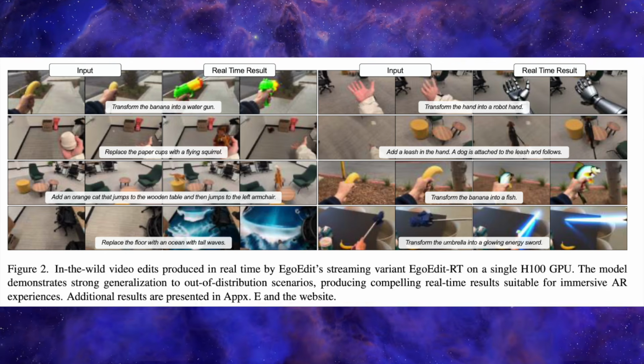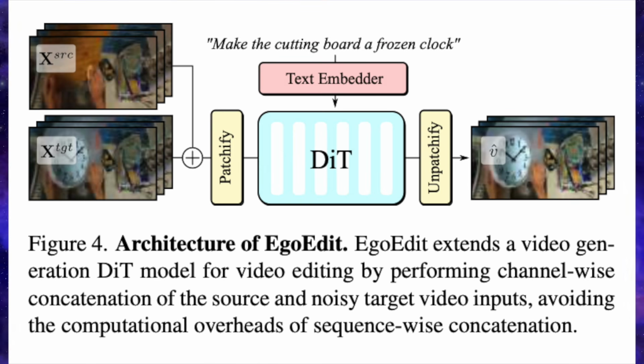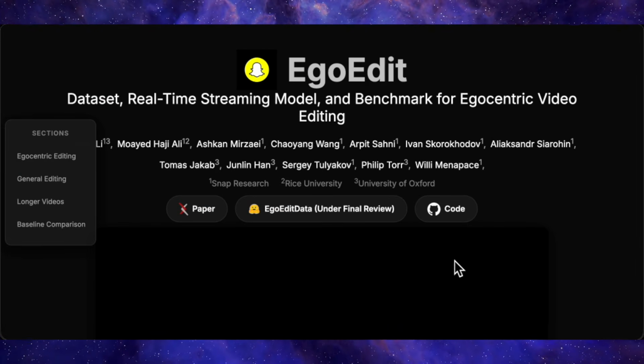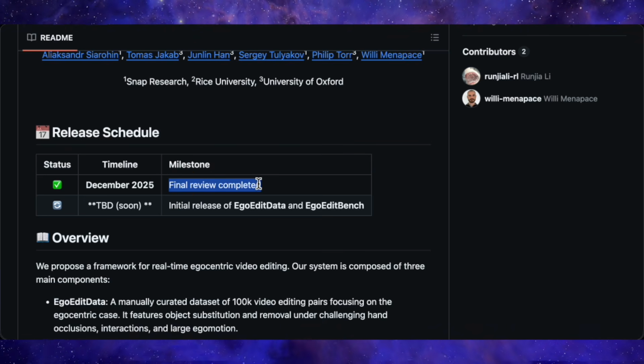The model conditions on both the noised target video and the original source video using channel-wise concatenation instead of concatenating token sequences, which keeps the transformer sequence length manageable and is a big part of why they can still run it in real time.